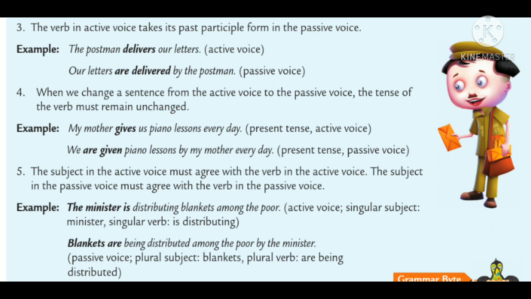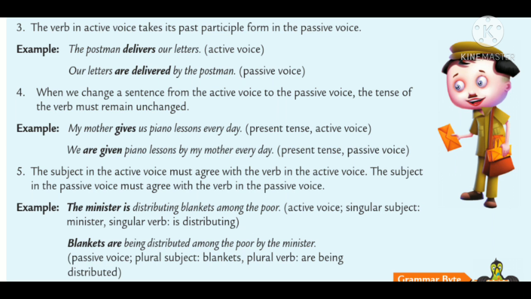So the verb is in present tense, active voice. We are given piano lessons by my mother every day. So the tense is not changed, it is present tense and it became passive voice.